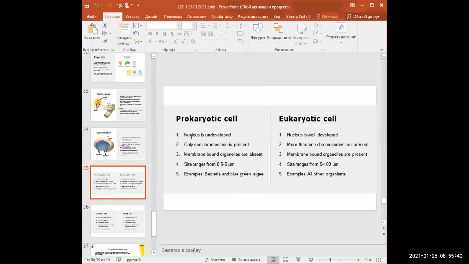In the prokaryotic cell, the nucleus is undeveloped, and in the eukaryotic cell, the nucleus is well developed. The second, only one chromosome is present in a prokaryotic cell. More than one chromosome is present in a eukaryotic cell.